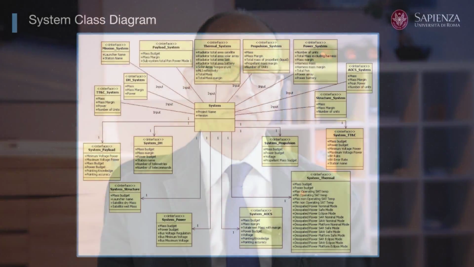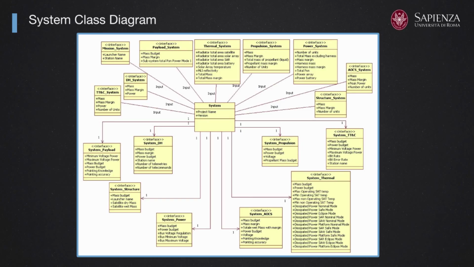The first and most important information that the system design area of competence is providing to all the others is the mass budget, saying what percentage of the total mass of the satellite each area, say the payload or the structure or the attitude control system, could actually spend in terms of resources in order to deploy the design of the spacecraft.